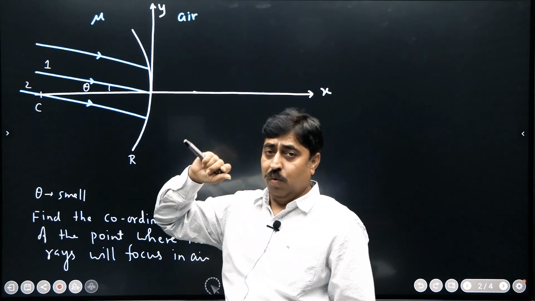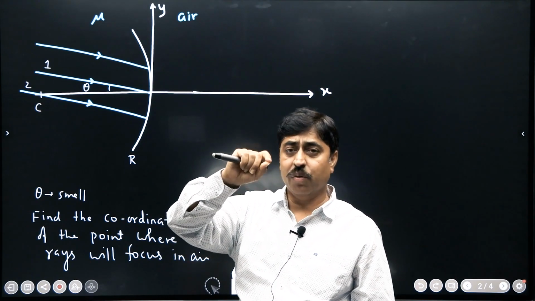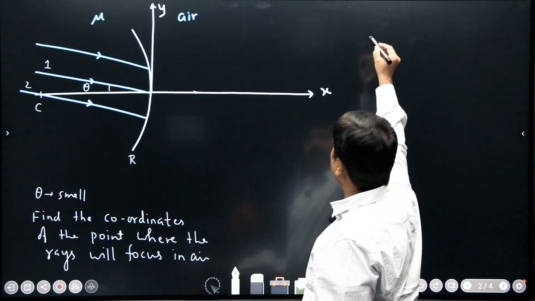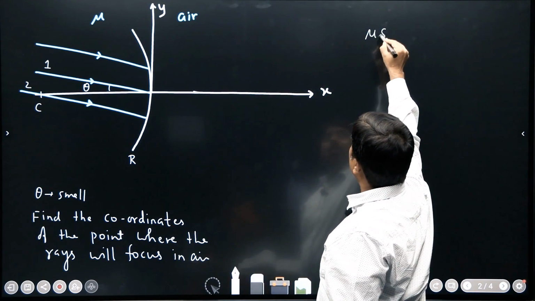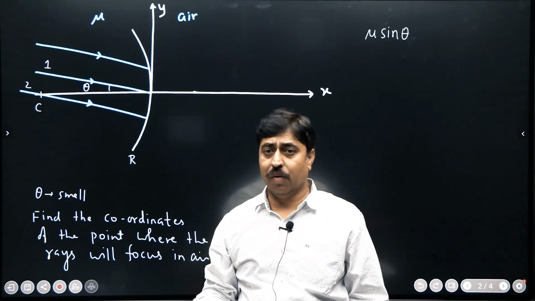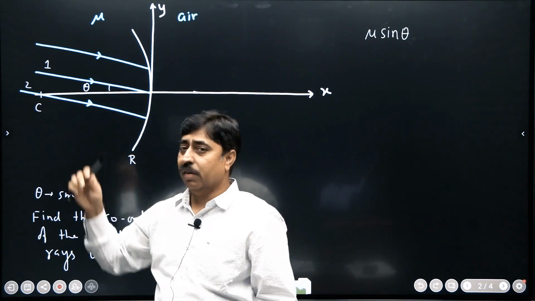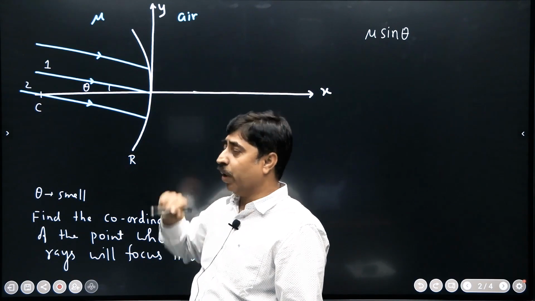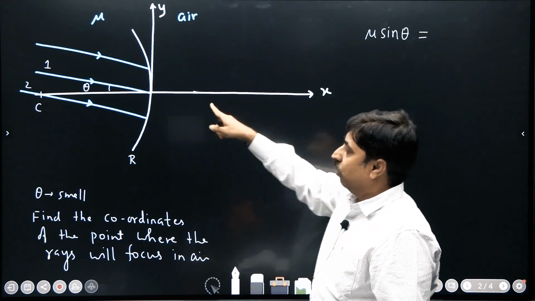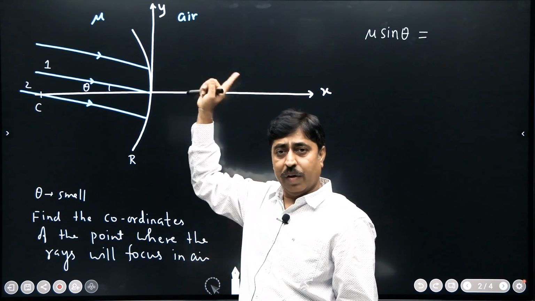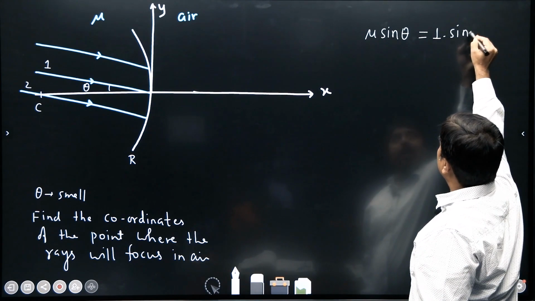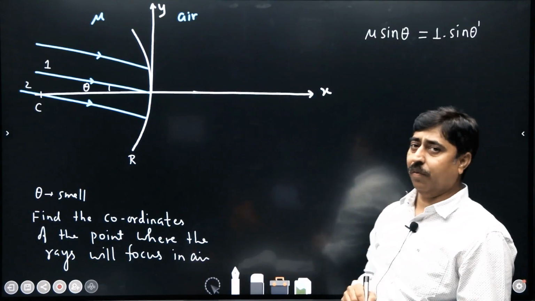Where will this ray go? This can be calculated using Snell's law. In this particular medium, the refractive index is mu, and the angle of incidence is theta. This theta itself is the angle of incidence, because this white line is nothing but the normal at this particular point. So mu sin theta will be equal to the refractive index of air, which is 1, into sin theta dash, where theta dash is the angle of refraction.